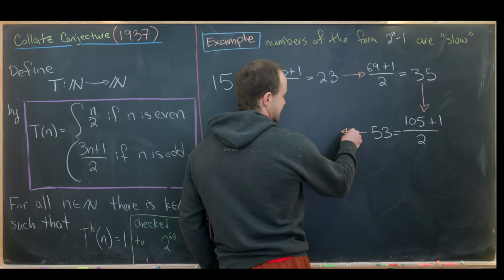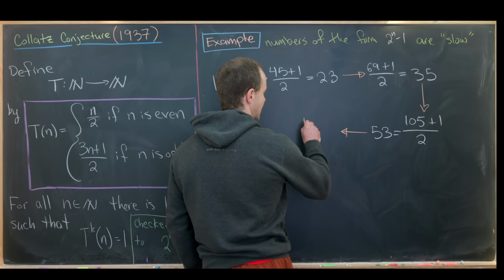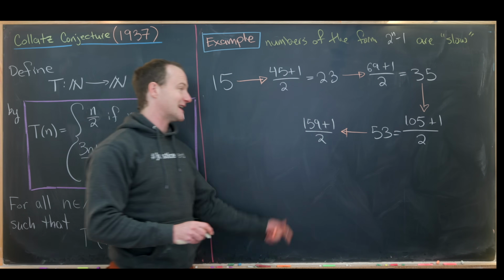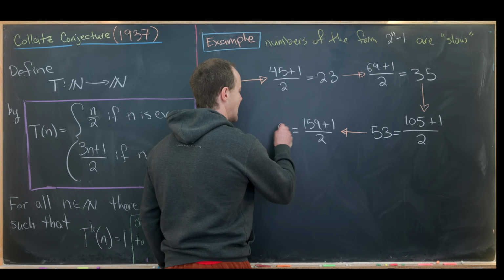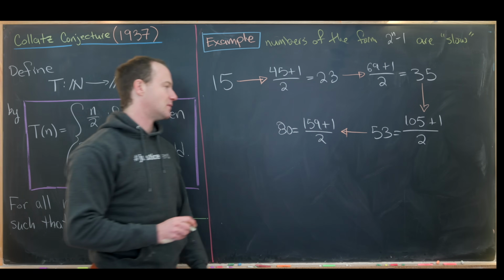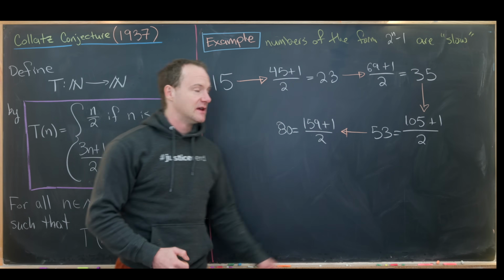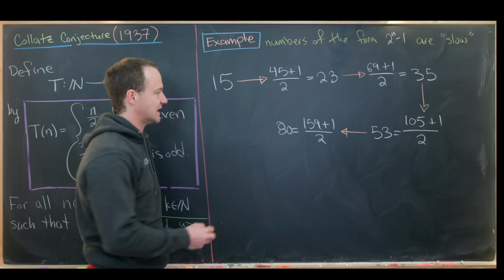So let's apply this rule again. So if we multiply this by 3, we'll get something like 159 plus 1 divided by 2. But that's nice because that's 160 divided by 2, which is the number 80. And 80 is a multiple of 8. And since it's a multiple of 8, that means that we can apply this halving rule a few times.